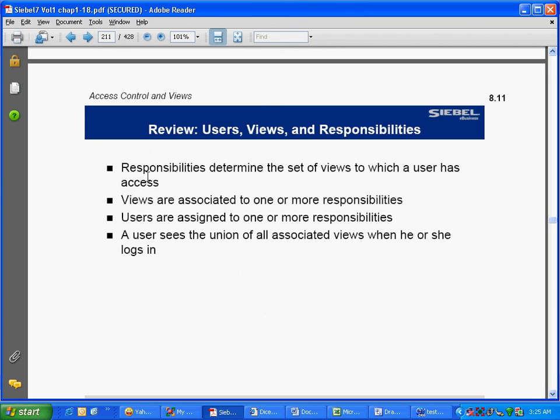Review. Users, views and responsibilities. Responsibility determines the set of views to which a user has access. Views are associated to one or more responsibilities. Users are assigned to one or more responsibilities. A user sees the union of all associated views.